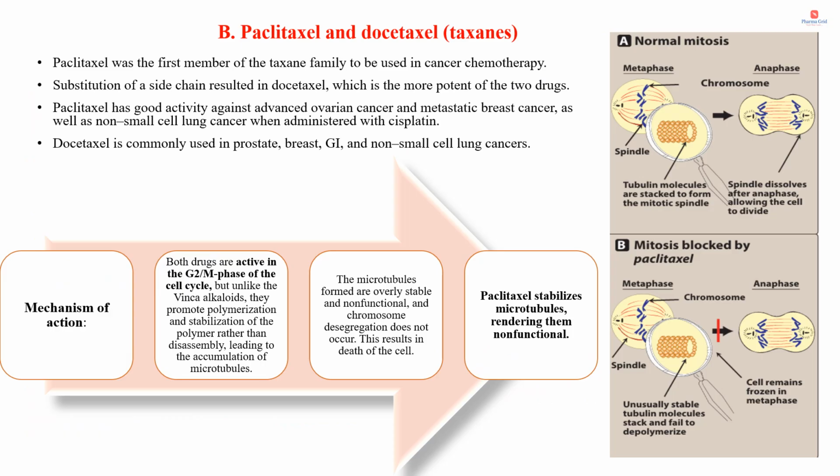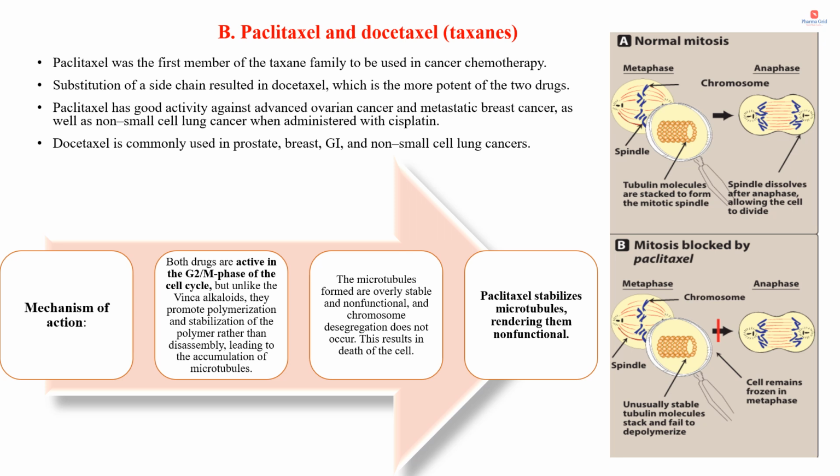So the next category is taxanes. Under taxanes, the two most common drugs are paclitaxel as well as docetaxel. Paclitaxel was the first member of the taxane family to be used in cancer chemotherapy. Substitution of a side chain resulted in docetaxel, which is the more potent of the two drugs. Paclitaxel has good activity against advanced ovarian cancer and metastatic breast cancer as well as non-small cell lung cancer when administered with cisplatin. Docetaxel is commonly used in prostate, breast, gastrointestinal and non-small cell lung cancers.